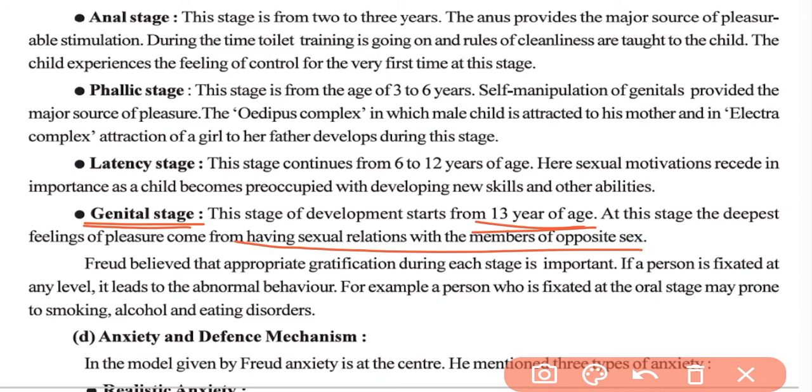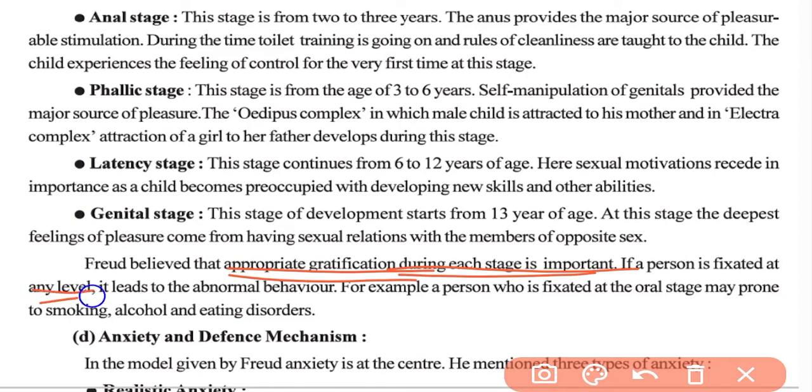Okay, so Freud believed that appropriate gratification during each stage is important. If a person is fixed at any level, it leads to abnormal behavior. So according to Freud, the gratification at each stage is very important, because if that person is not gratified, then he would be fixed at a particular stage and it would cause abnormal behavior.